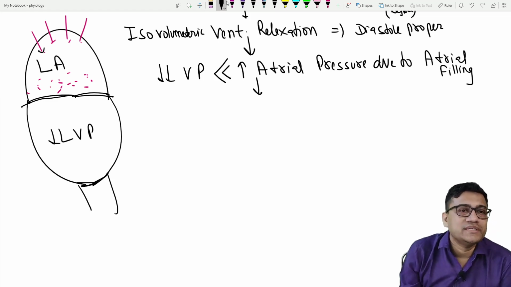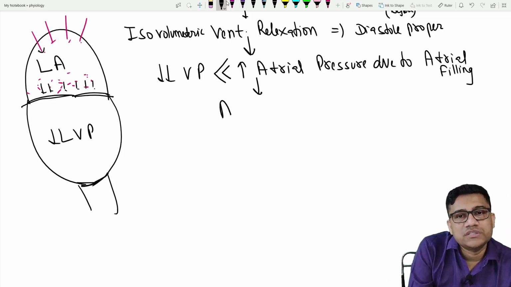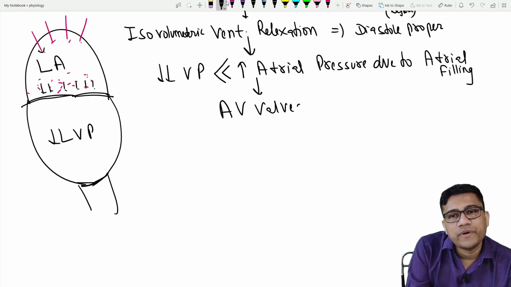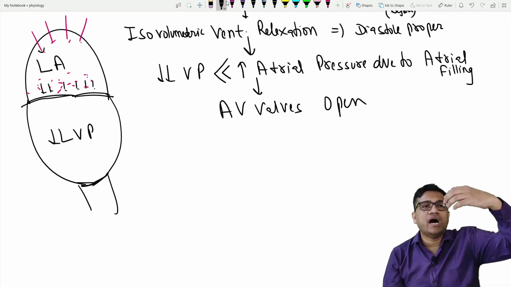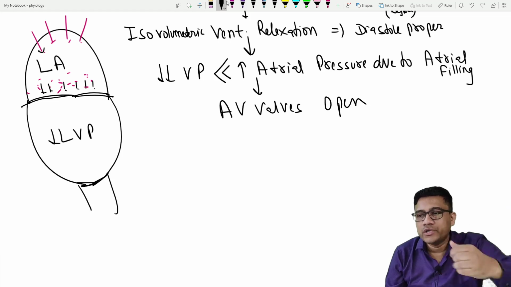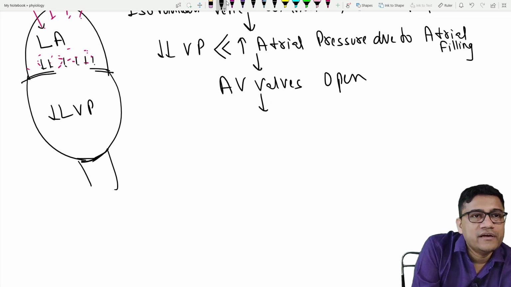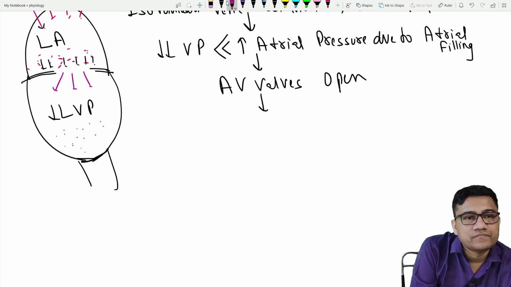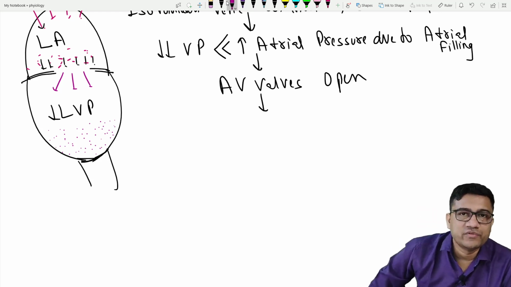So now what happens is this pressure will push the AV valve downward and it causes AV valve opening. And the moment the AV valve opens, whatever blood accumulated in the atria will fall into the ventricle and cause ventricular filling. Are you clear now? So this blood will just shift to the ventricles.